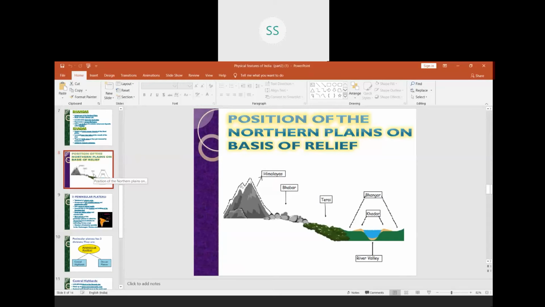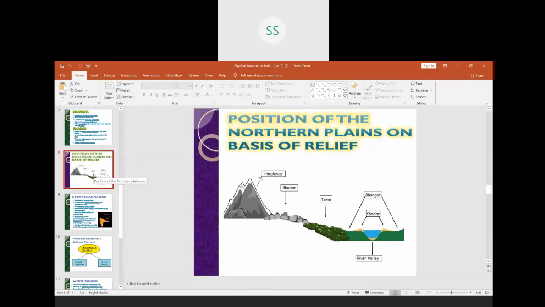We have done the Himalayas, and the lowest range, that is the southernmost range of the Himalayas, is your Shivaliks. Below the Shivaliks is the Bhabar, which is a narrow belt of 8 to 16 kilometers, where we have done that there are big pebbles under which the rivers disappear. But in the Terai region we have seen that the rivers reappear, and it was once upon a time a thickly forested area, but it was cleared for settlements.